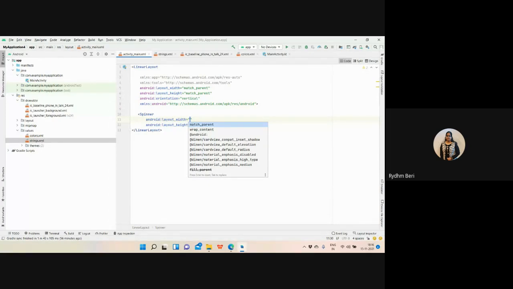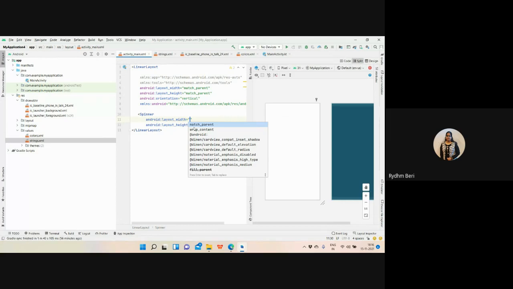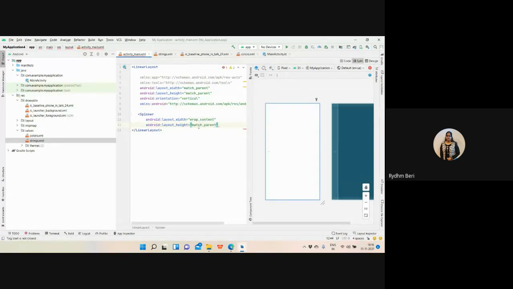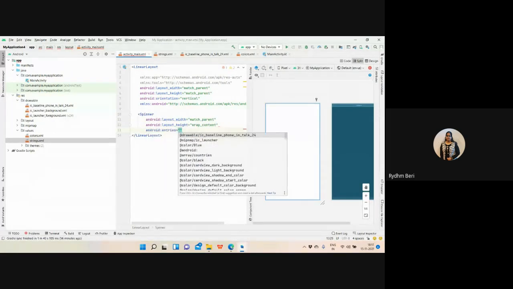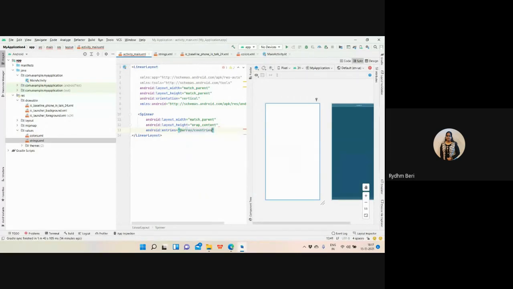And inside that spinner, I want to have the width as match parent and height as wrap content, right? I'm creating the spinner. Now, I want to specify the entries from where my entries will come. So entries will be from the string array, right? I need to specify the array countries.